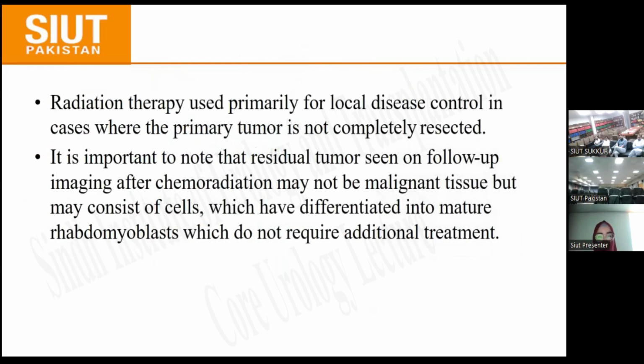Radiation therapy is used for local disease control in cases where the primary tumor is not completely resected. And it is important to note that residual tumors seen on follow-up imaging after chemoradiation may not be malignant tissue, but may consist of cells which have differentiated into mature rhabdomyoblasts, which do not require additional treatment.